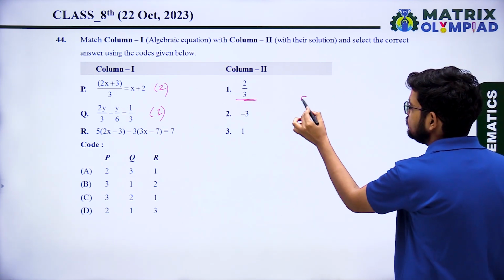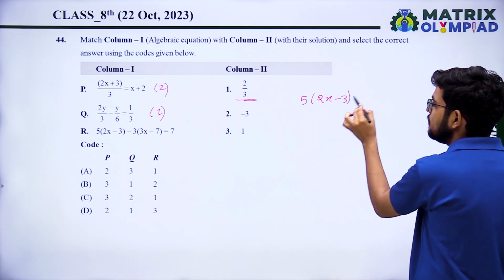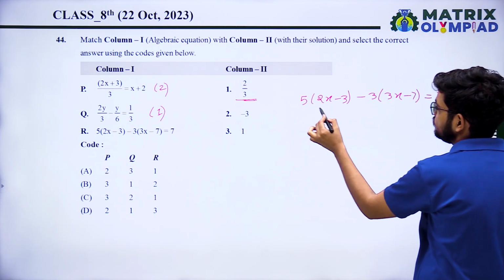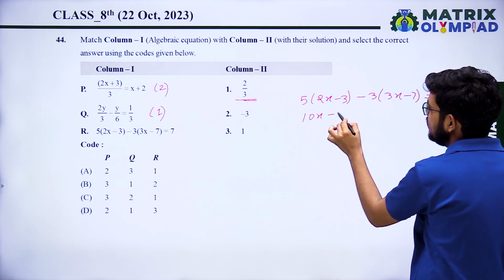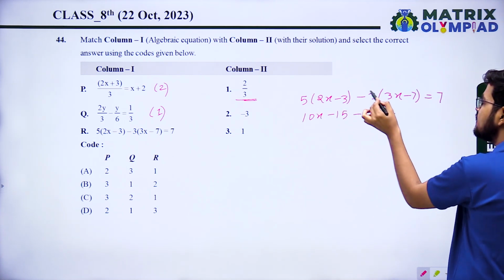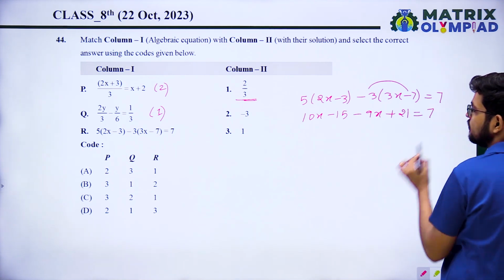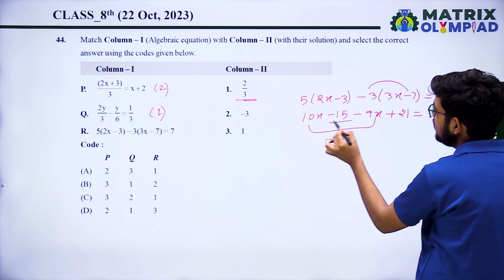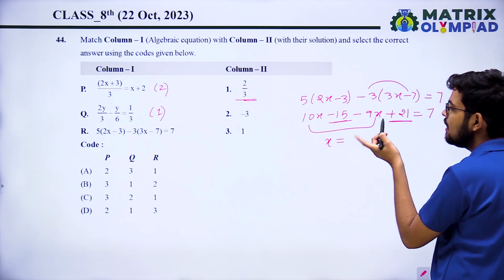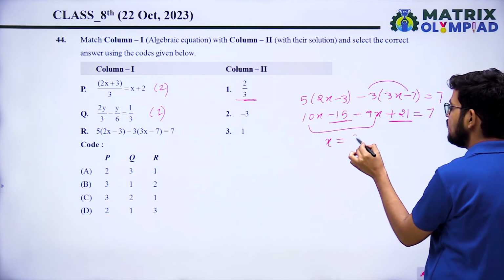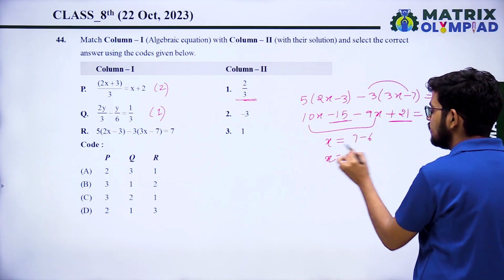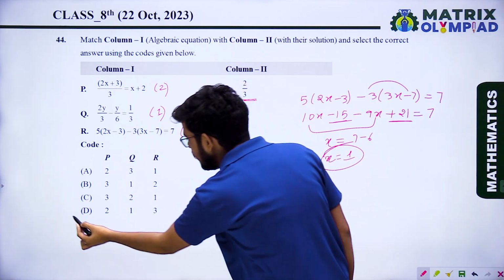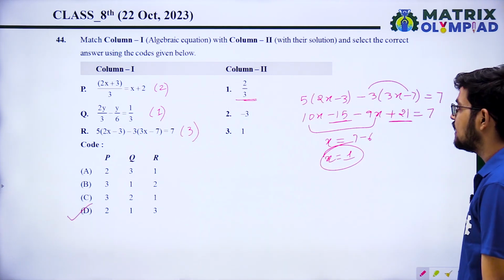Next R: 5 into 2x minus 3 into 3x minus 7 equal 7. That will be 10x minus 15 minus 9x plus 21 equal 7. 10x minus 9x, that is x, equal 7 minus 21 plus 15. So that will be minus 6 going to that side, 7 minus 6, x equal to 1. So our answer is 3. So 213, option D is the correct answer.